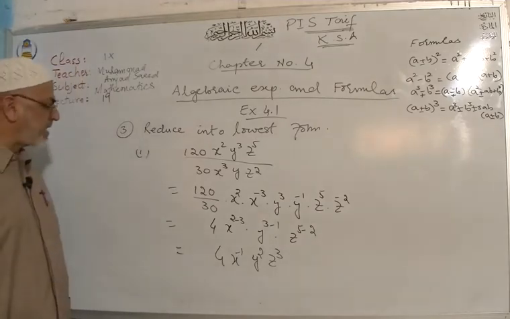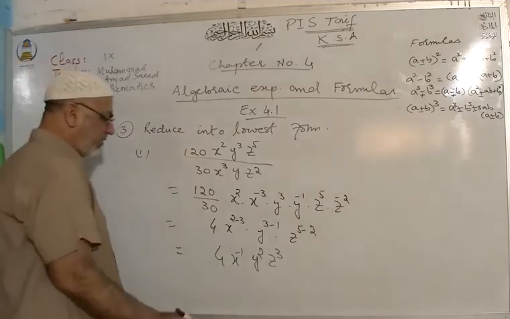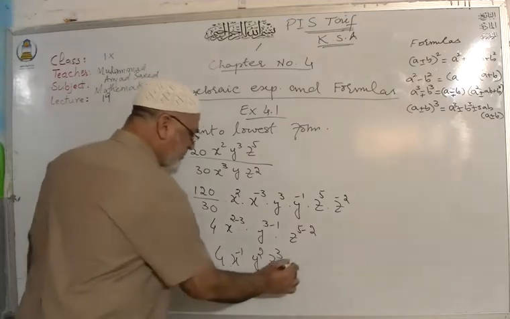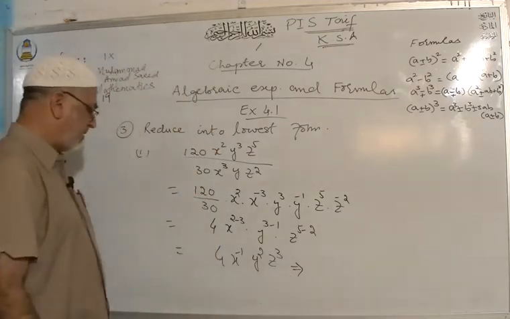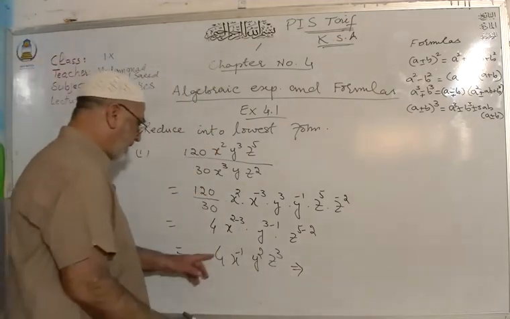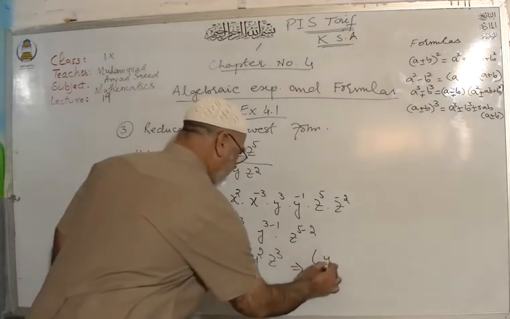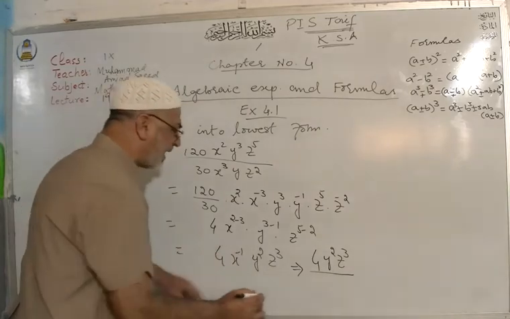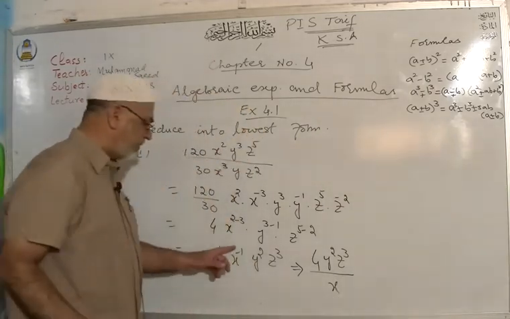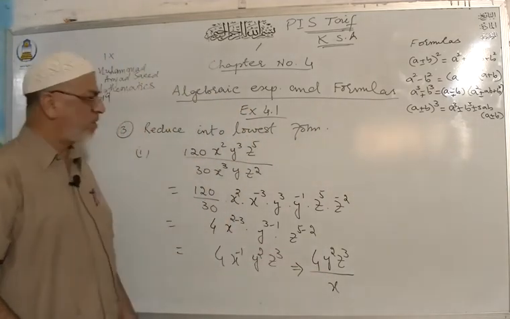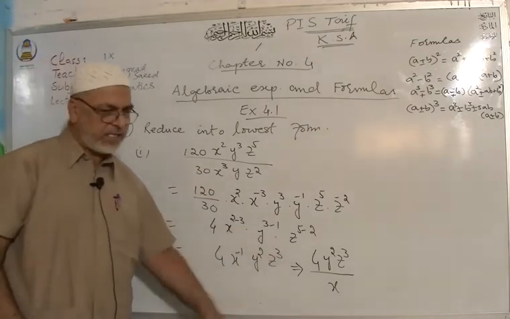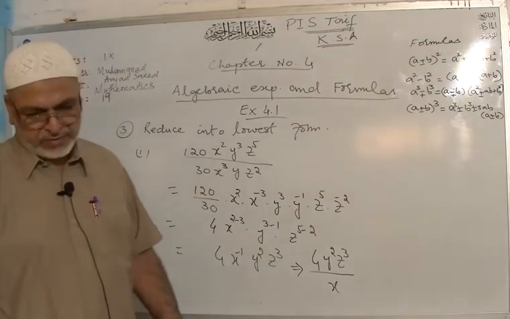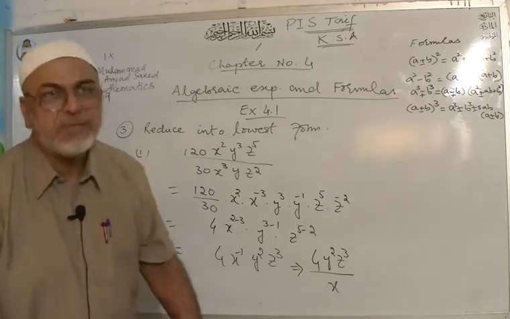Remember that in case of polynomial, we always write down the powers as positive sign. So here you can write down 4y square z cube divided by, bring this x down, its power will become plus 1. So my dear students, this was your simplification of this question.